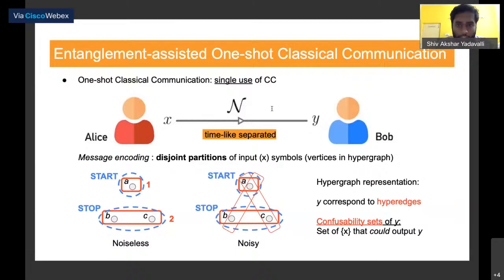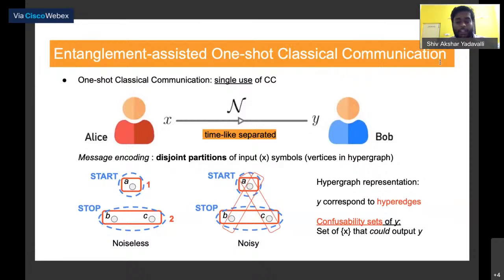So first, let's talk about one-shot classical communication, which is just the fact that I have Alice and Bob, and they share a classical channel between them. A classical channel is characterized by a bunch of symbols with Alice labeled X, a bunch of symbols with Bob labeled Y, and a classical channel that is characterized by conditional probabilities for Y given X. And the important point here is that because you obviously are communicating, there is signaling, and these two parties, Alice and Bob, are time-like separated. We are considering the one-shot regime where we use this classical channel only once.